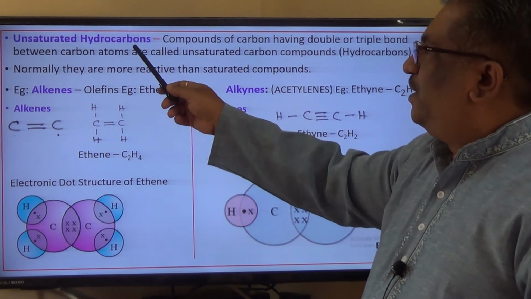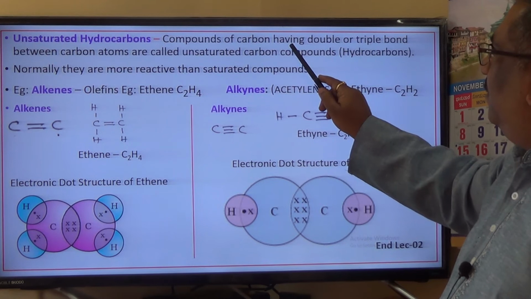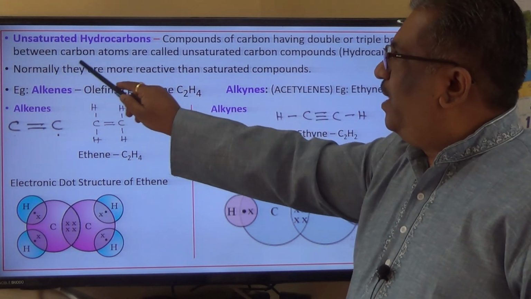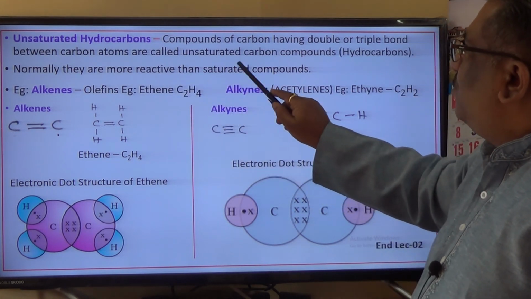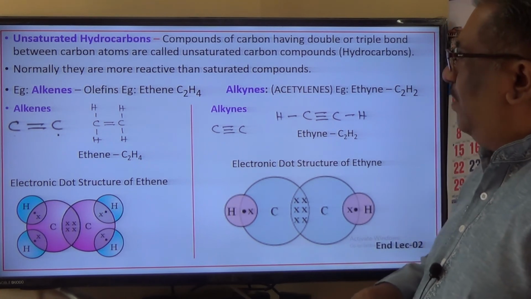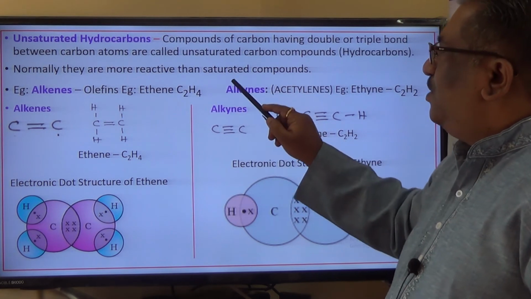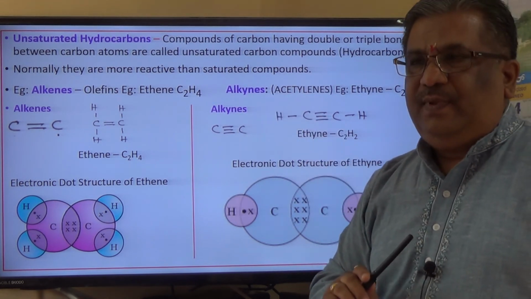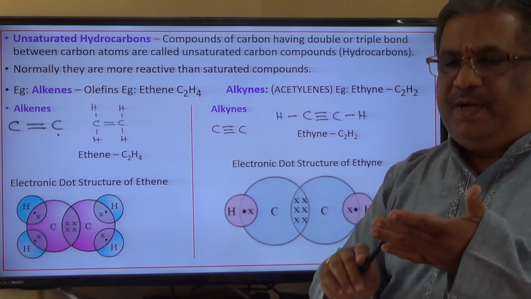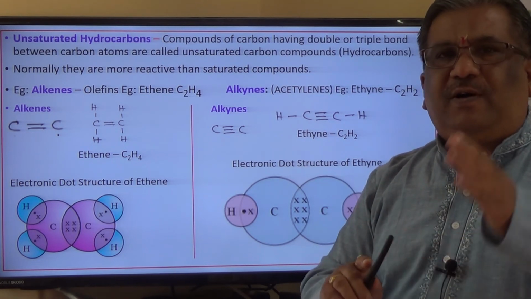Next is unsaturated hydrocarbons. Compounds of carbon having double or triple bond between carbon atoms are called unsaturated carbon compounds or unsaturated carbon hydrocarbons. Normally they are more reactive than saturated hydrocarbons. So what is the main criteria for unsaturated hydrocarbons? Between carbon atoms there must be double bond or triple bond.